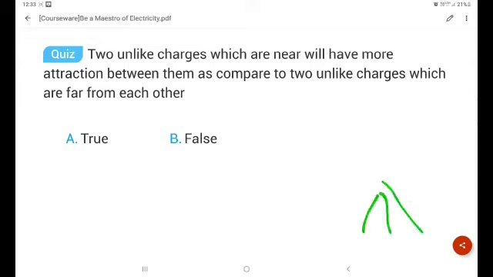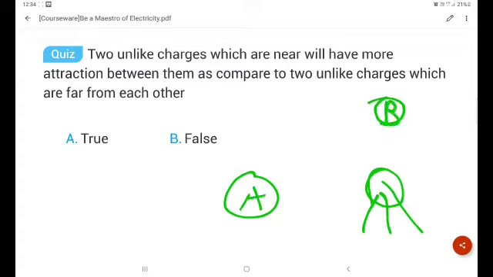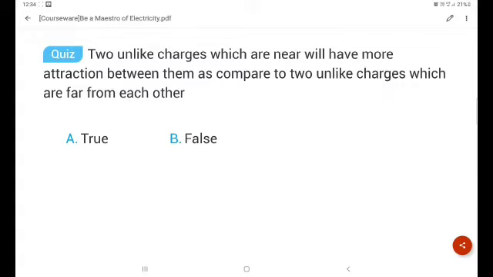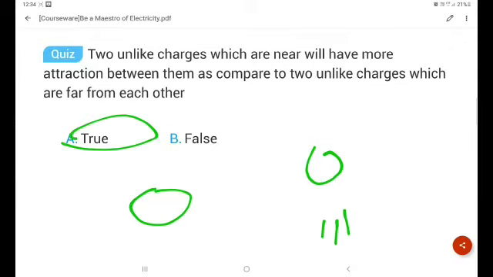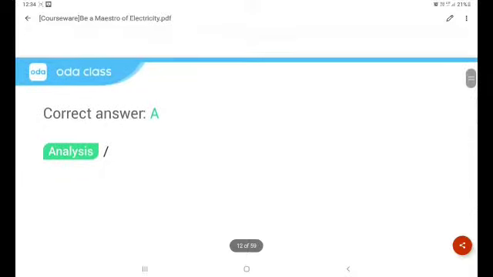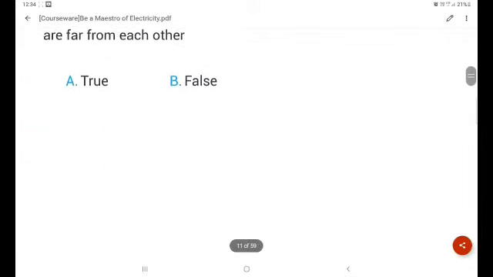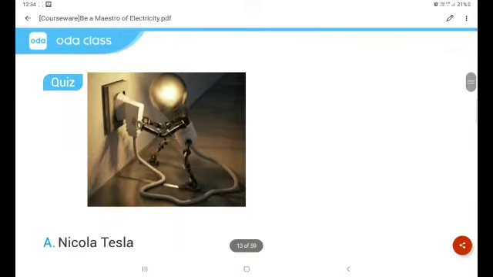Now if a man is over here and here is a fire, and here is a man and here is a man, who will get it, A or B? Of course the B. So the answer is that two unlike charges when near will have more attraction. That means a man who is standing near the fire only gets more energy, and the man who is far cannot get the energy. So it is absolutely true. Now let us see the answer. See, it is again true. Now let us move to the next slide.